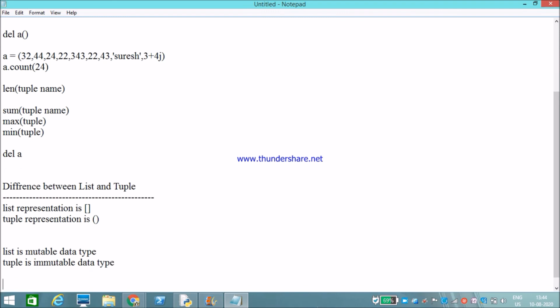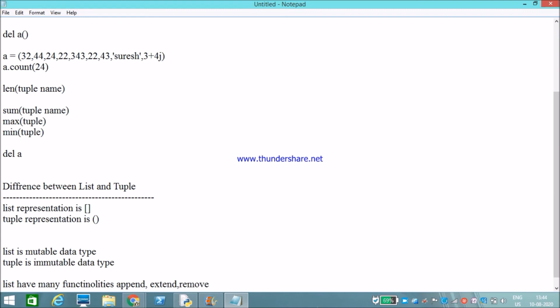Okay, in a list we have seen many functionalities, like append for adding elements, extend, remove.